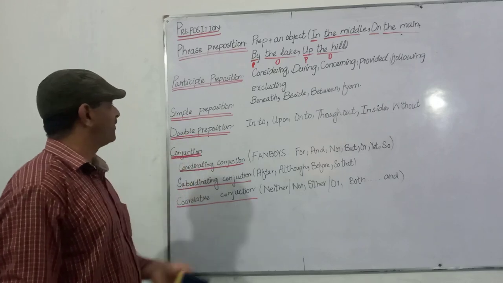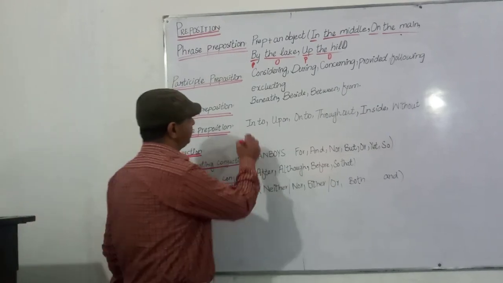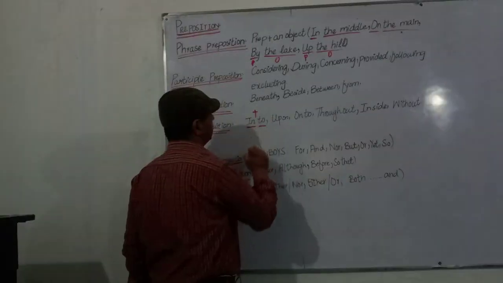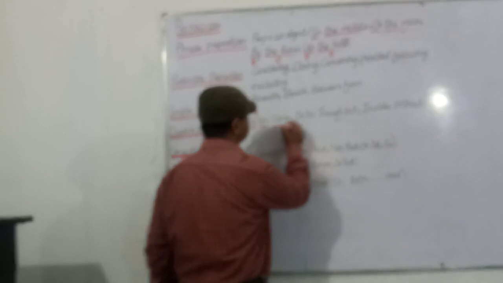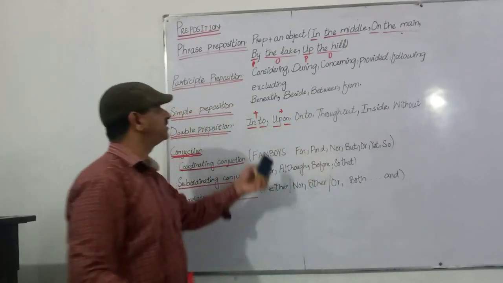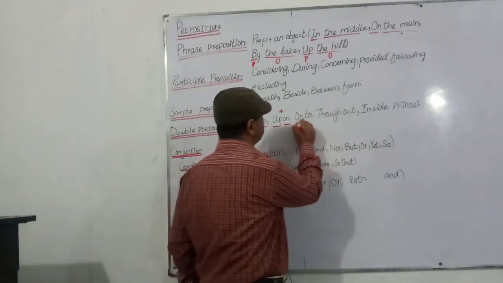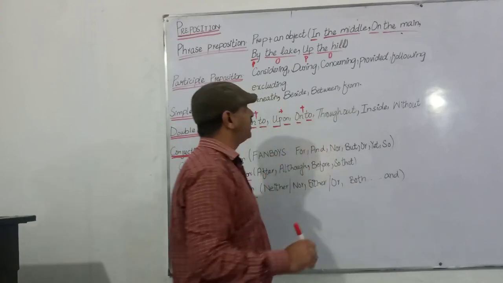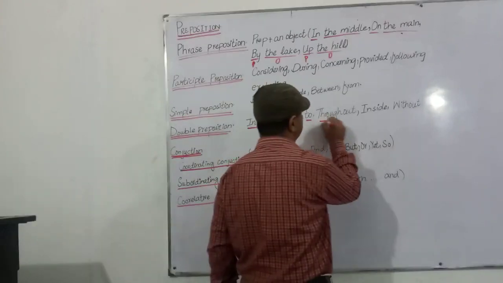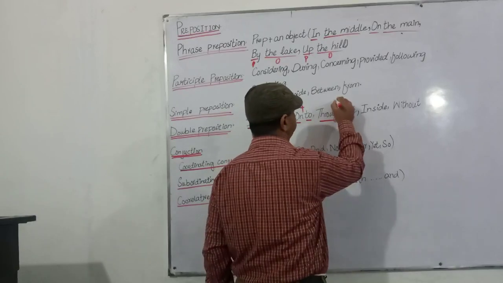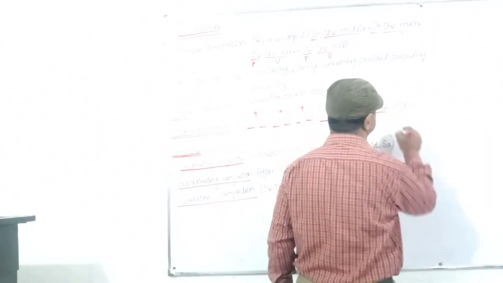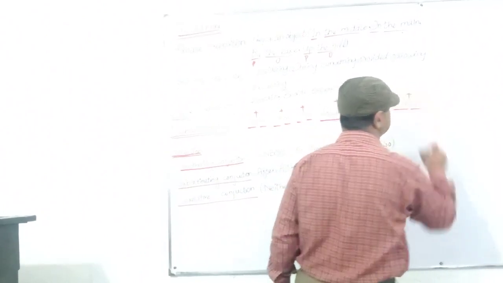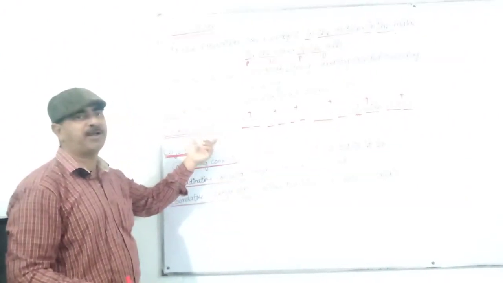Next one is double preposition. Double preposition is based on two prepositions. In plus to, that is into. Up plus on, that is upon. On plus to, that is onto. Through plus out, that is throughout. In plus side, that is inside. With plus out, that is without. So that's why they are called double prepositions.